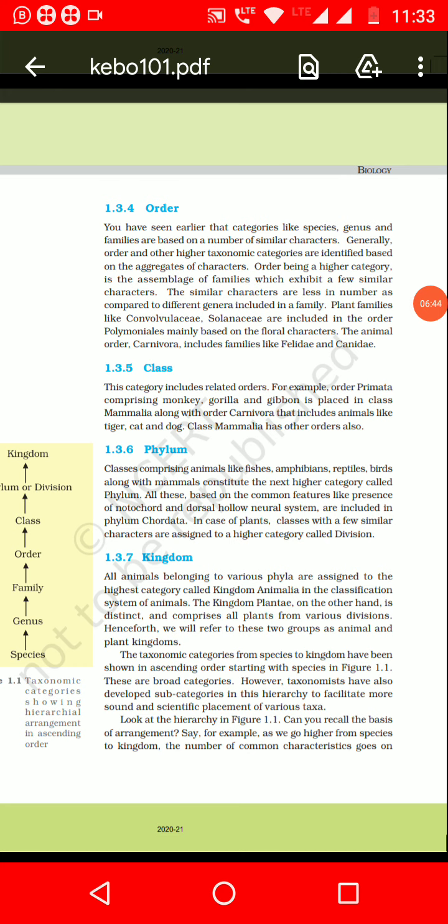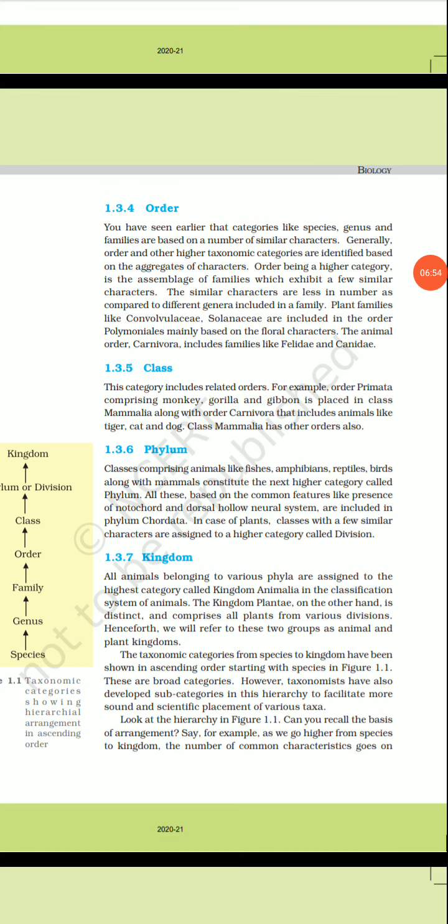So plant families like Convolvulaceae and Solanaceae are included in the order Polemoniales, mainly based on the floral characters. The order Carnivora includes families like Felidae and Canidae. So they belong to Carnivora.